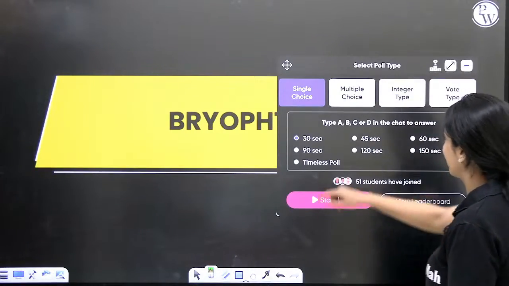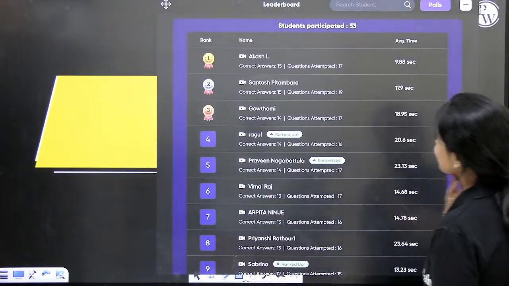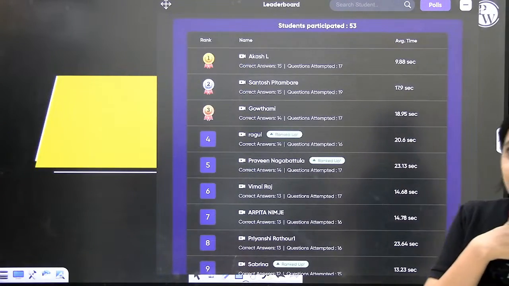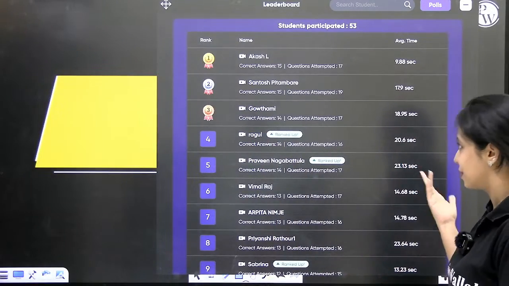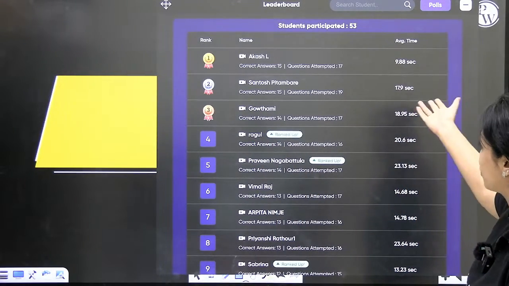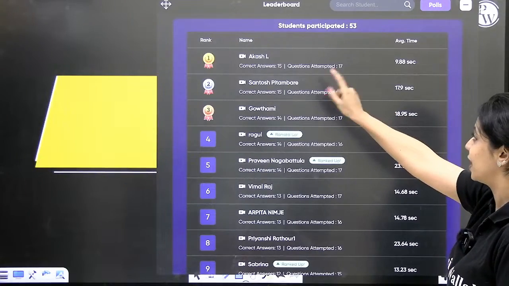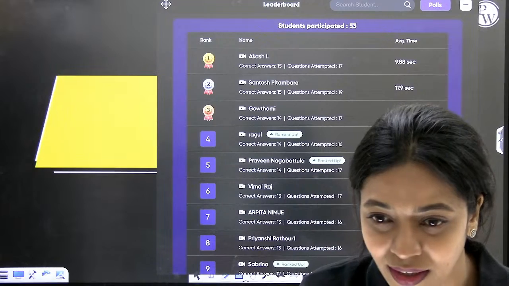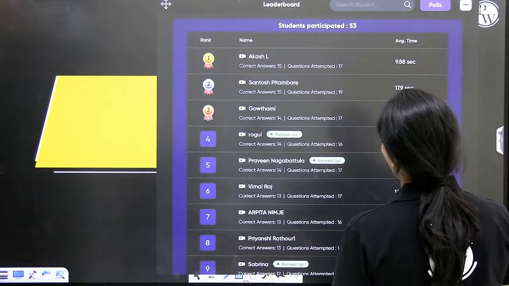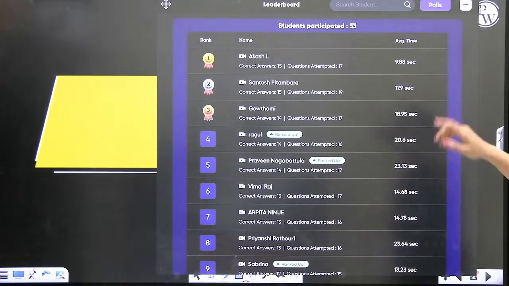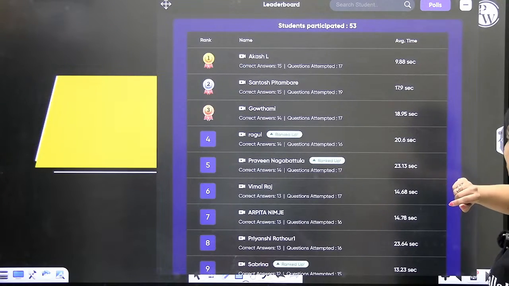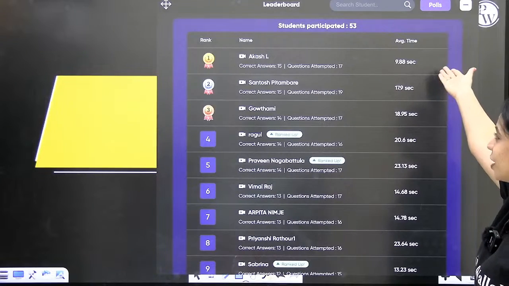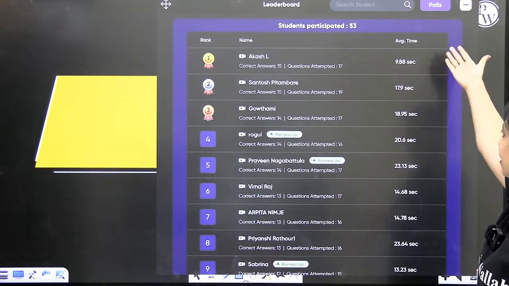Let's take a look at our leaderboard. Akash, Santosh, Gautami are the top 3 spots out of the 17 questions that have been displayed so far. Akash has attempted 17 and gotten 15 correct. Congratulations, Akash. I did not see you participate a lot, but great going. Then we have Santosh, who is second, and Gautami, third place. There's one girl in the top 3. It's impressive how Akash's average time of answering is just under 10 seconds.